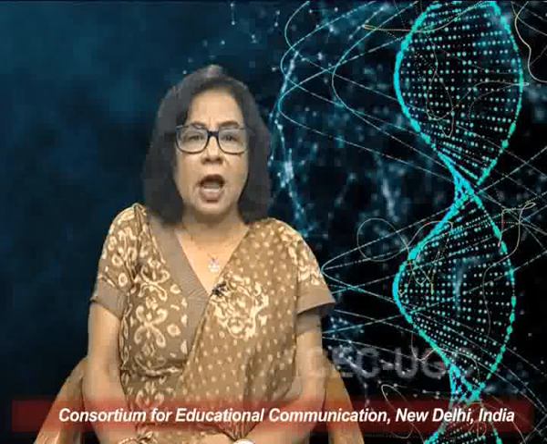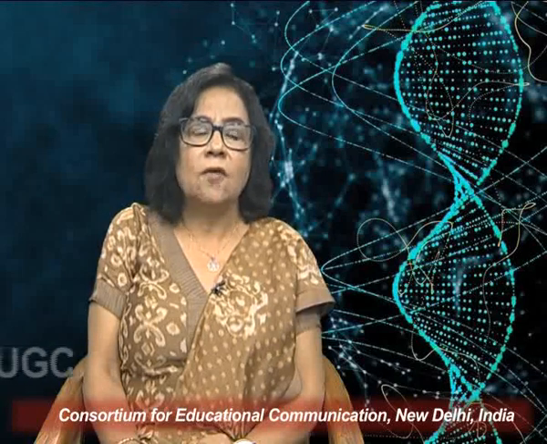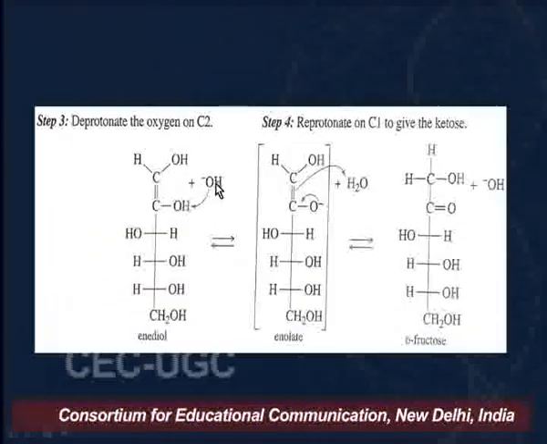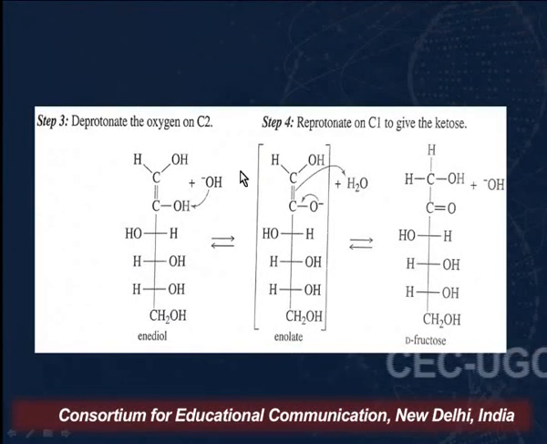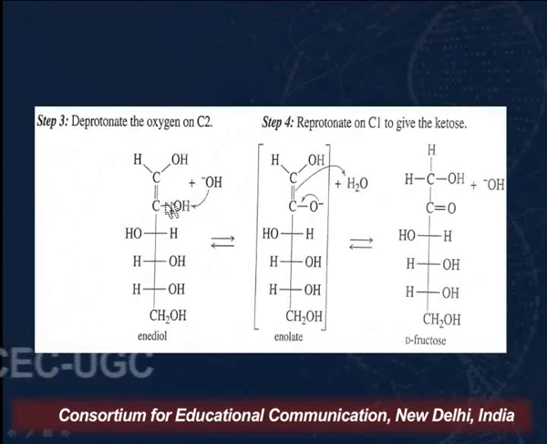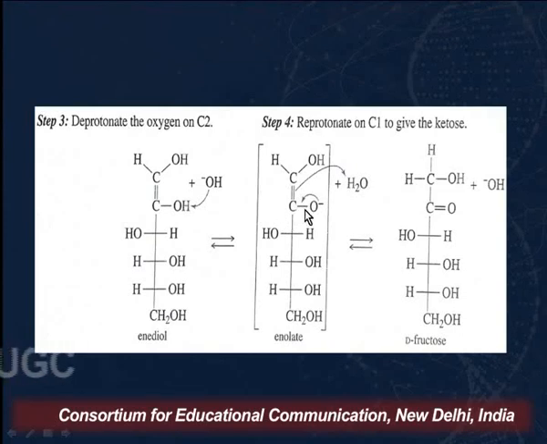What we can see here is that in the second step, this OH minus will remove a proton from here, from the C2 carbon. And after removing a proton from here, we will get this intermediate. Now what happens again? Resonance takes place.